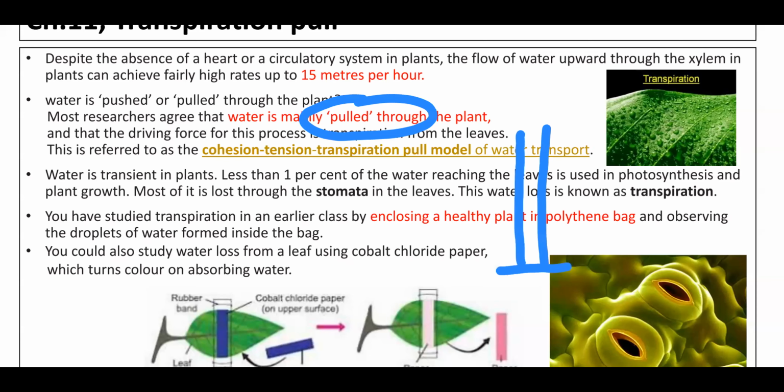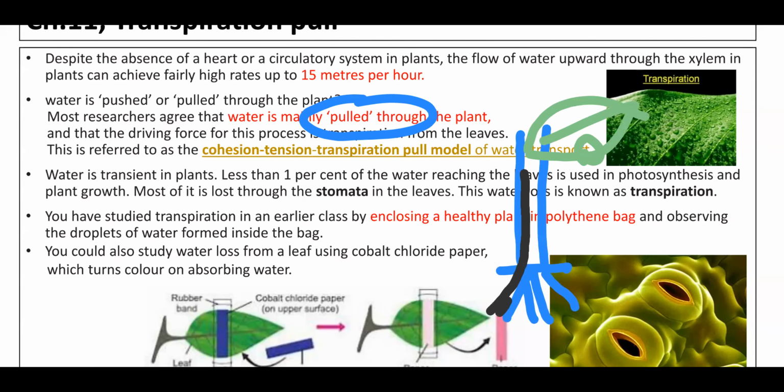this is the stem axis, here the root, and here the leaves are there, right? Leaves, here the stomata are present. So the water which first enters into the root then passes through the stem to the leaf and reaches the stomata.